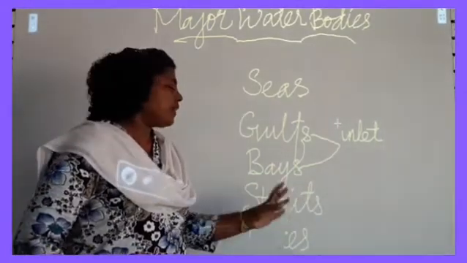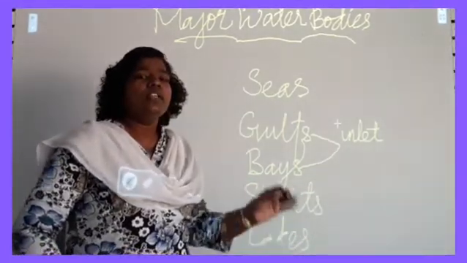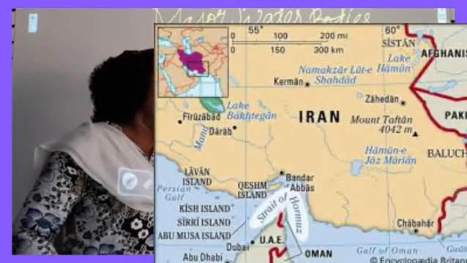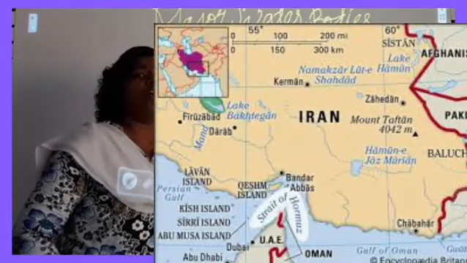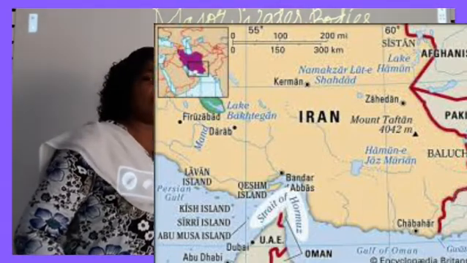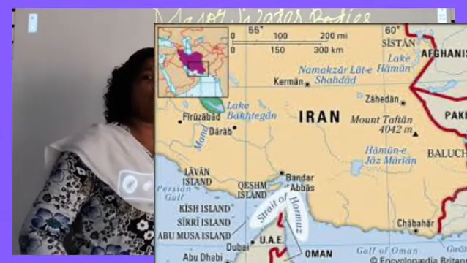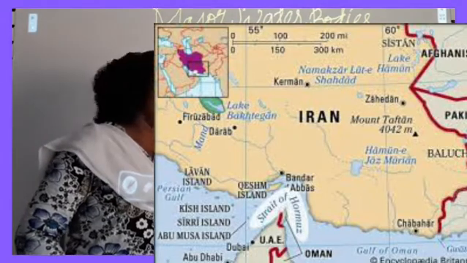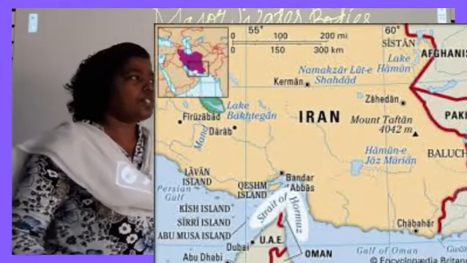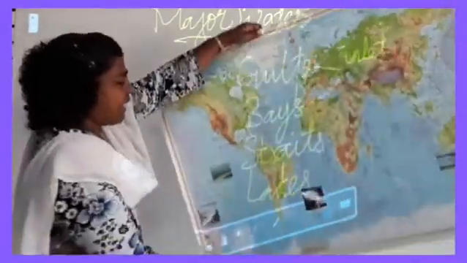And strait. What is called a strait? A strait is a narrow stretch of water that connects two large water bodies. Different straits are there.